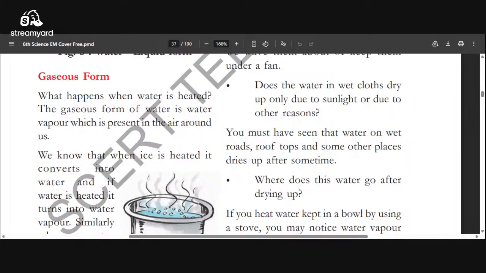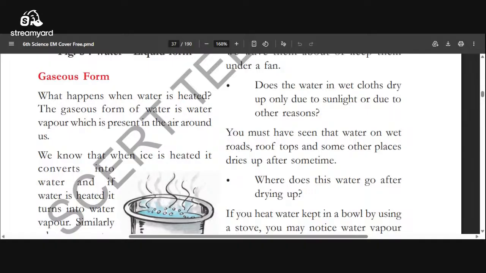Does the water in wet clothes dry up only due to the sunlight or due to other reasons? Not only sunlight, due to the wind also, it dries up and changes into water vapor. You must have seen that water on wet roads, rooftops, and some other places dries up after some time. Here are some water drops or water pools.